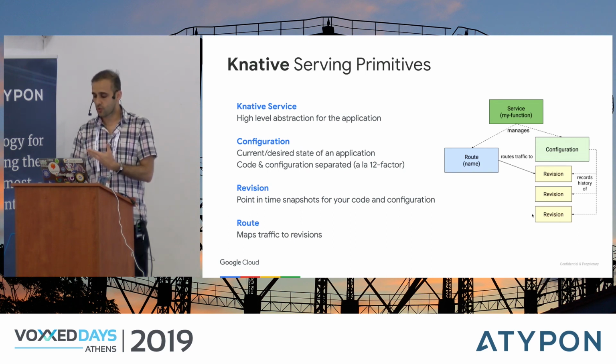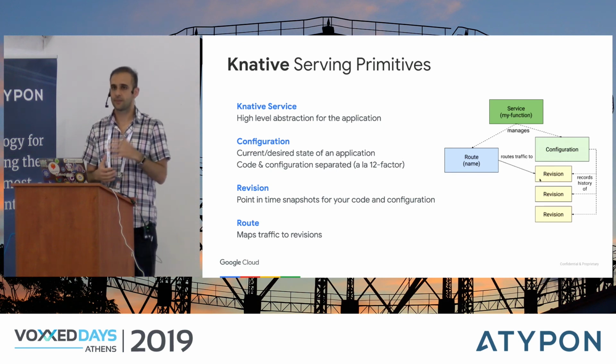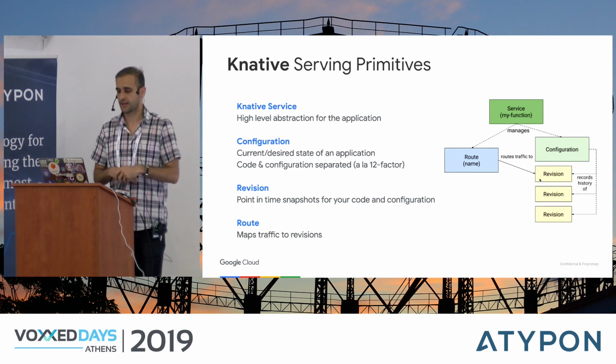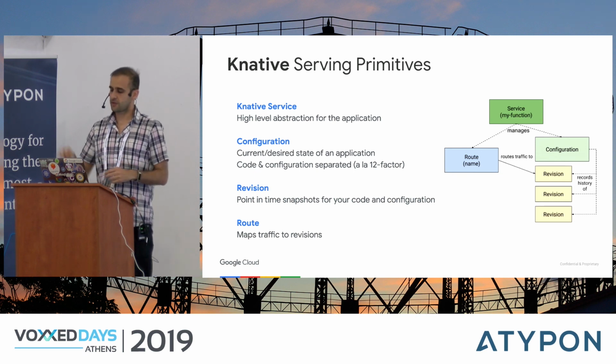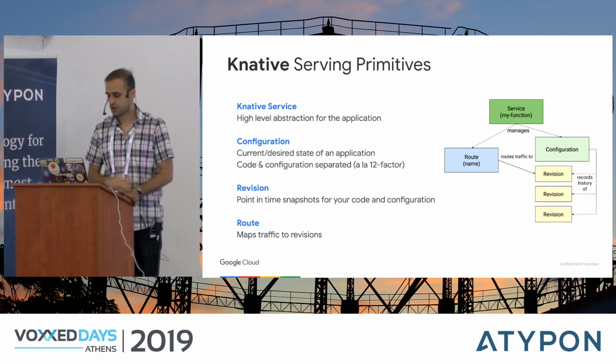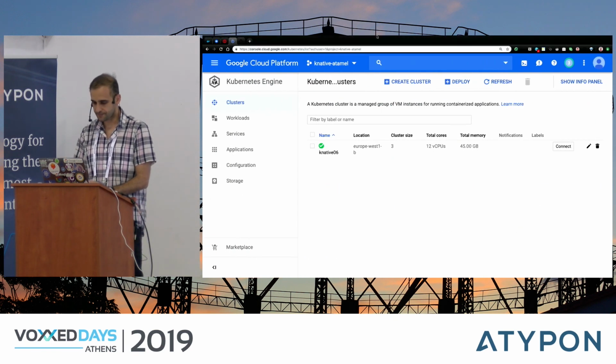But you can also set rules here, complicated rules here, so that you can do traffic splitting and A/B and red and blue deployments and stuff like that. But at the very basic level, you have the Knative service, Knative configuration, revisions, and routes. So let's actually look at some examples.